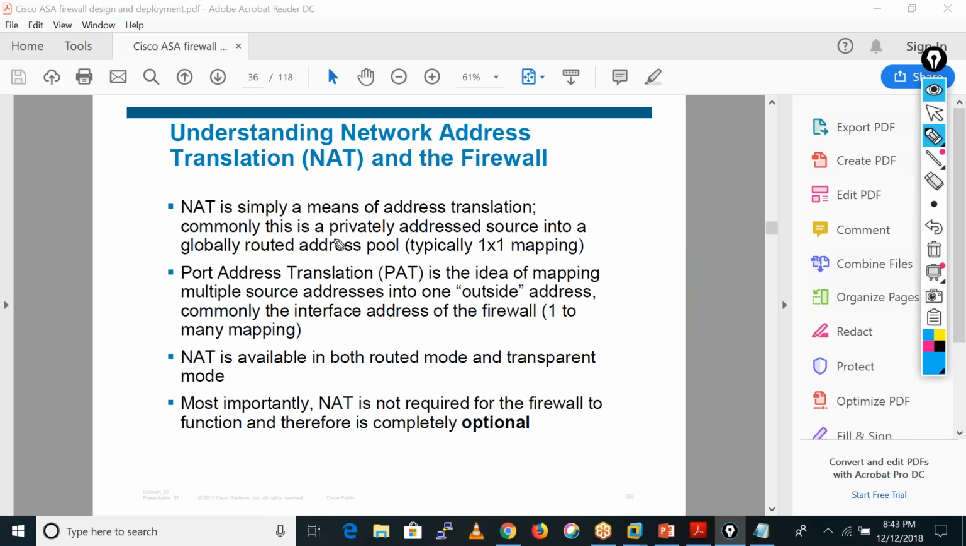So commonly it changes the private source address into a globally routed address pool, meaning public IP addresses which are globally routable on the internet. It is also known as one-to-one mapping. I have told you there are lots of types of NAT, like dynamic NAT, which is one-to-one. We also have PAT, which is one-to-many. I have also shown you the packet, how they change the packet and how they use the source port and these ports to identify the connection, in the previous class only.